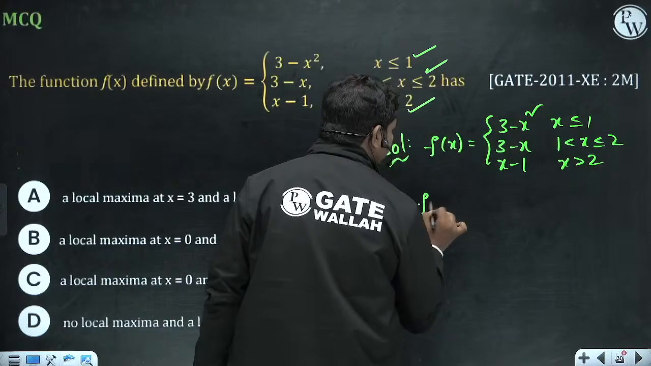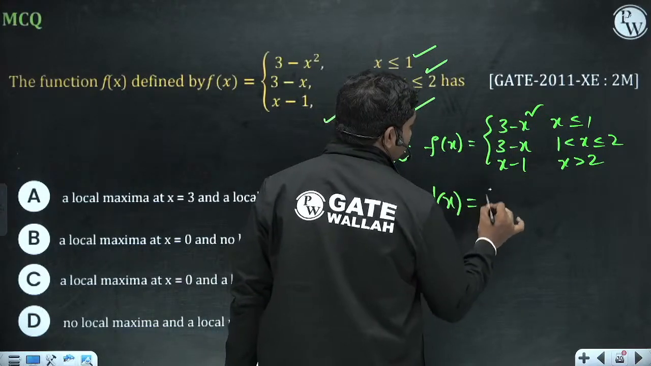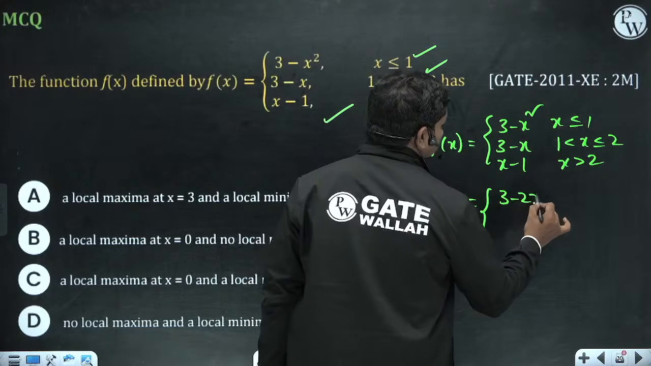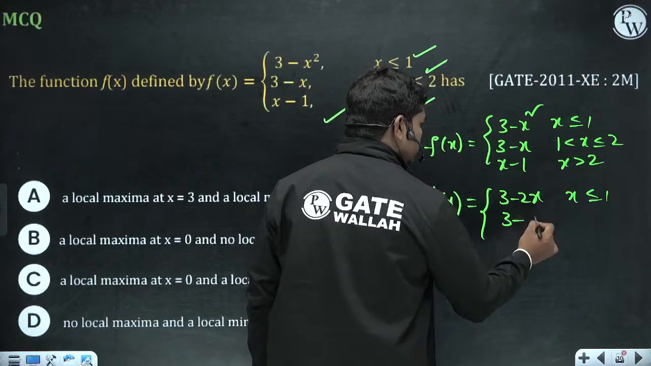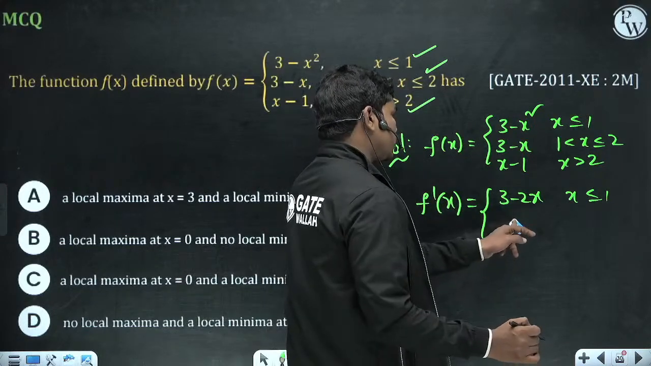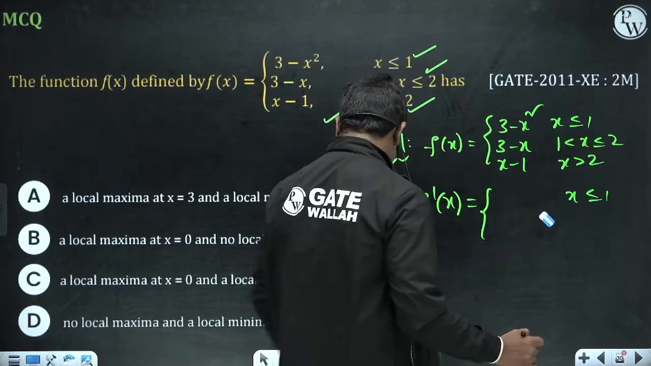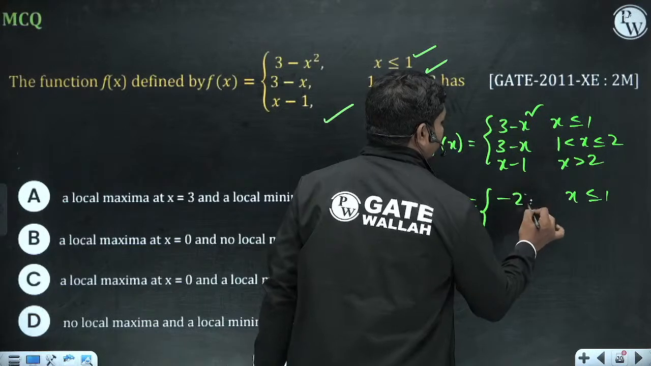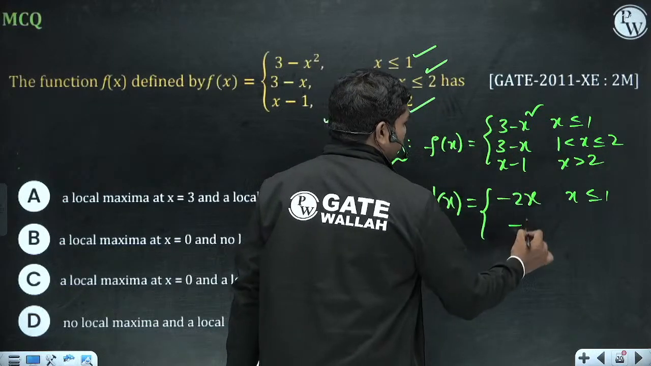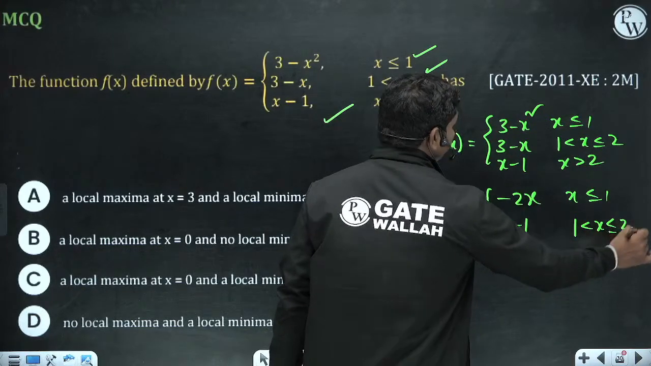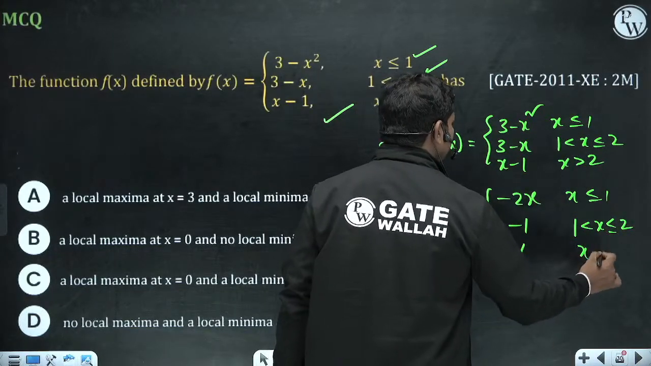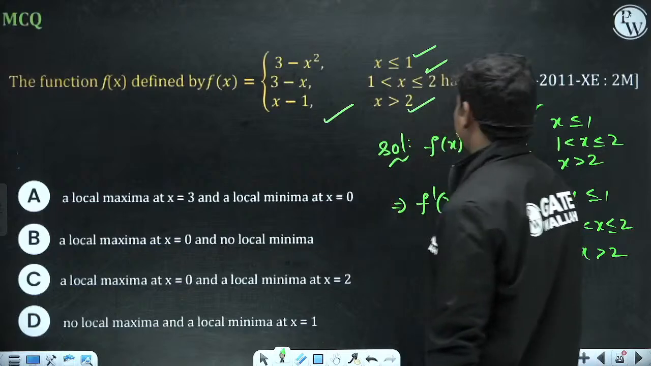All these are polynomial functions, so f dash of x is equal to 3 minus 2x when x is less than or equal to 1. Then 3 minus x gives, sorry, this is minus 1. And this is minus 2x. So minus 2x when x is less than or equal to 1, minus 1 when 1 is less than x less than or equal to 2, and 1 when x is greater than 2. This is how we get the functions.